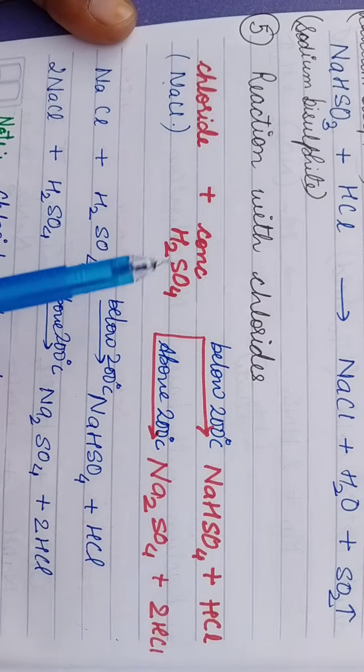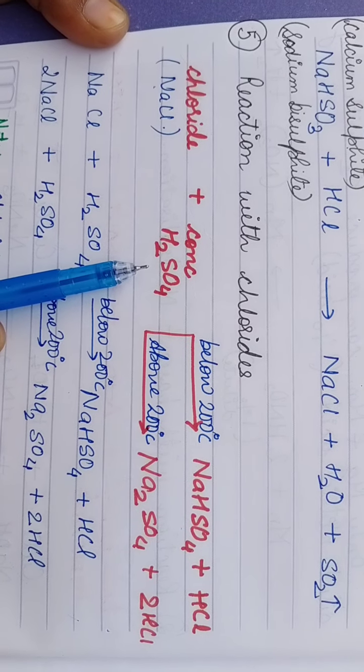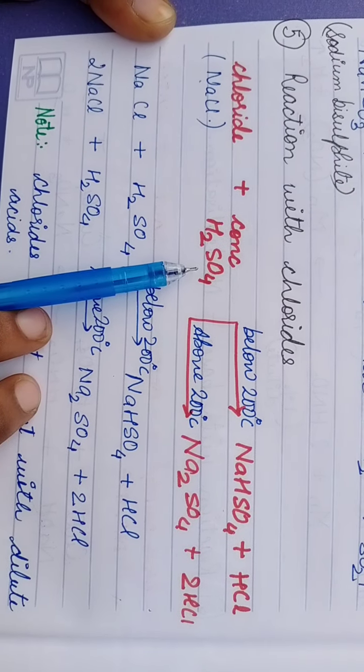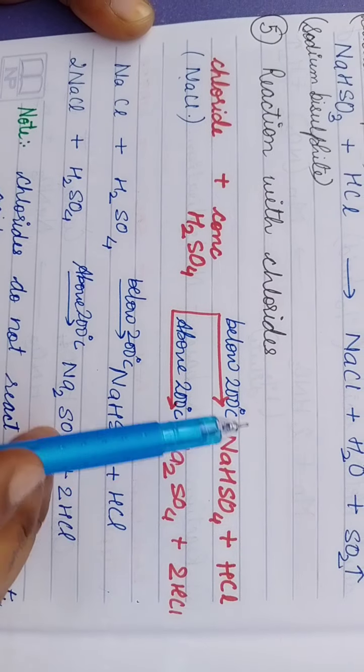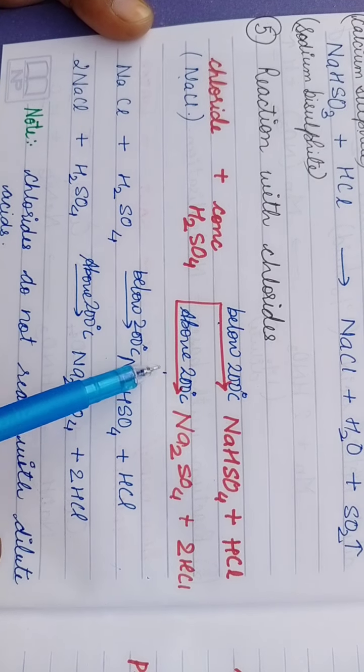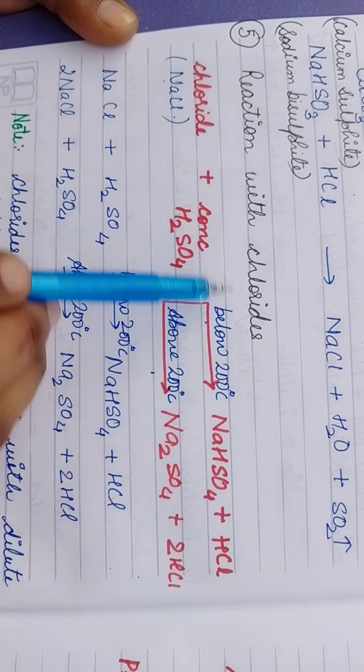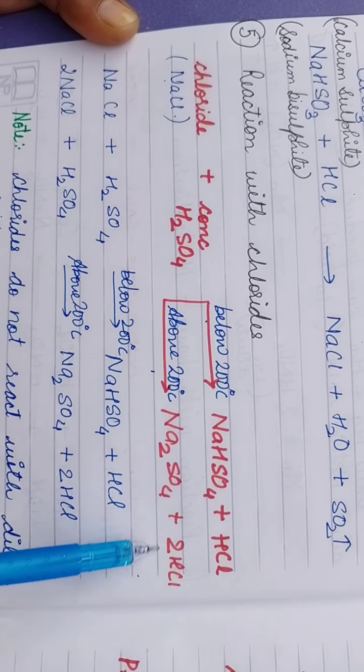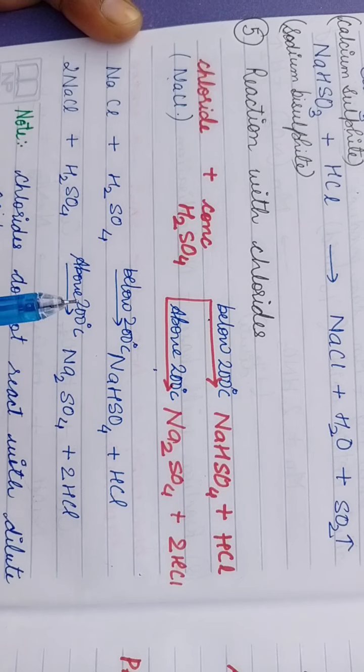Then the next one is reaction with chlorides. So chloride, it reacts with concentrated sulfuric acid. Now this is very important. There are two possible reactions, below 200 degrees Celsius and above 200 degrees Celsius. Now children, this equation we will study in the preparation of HCl gas in HCl chapter also.